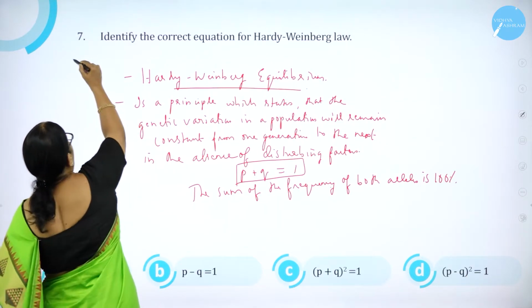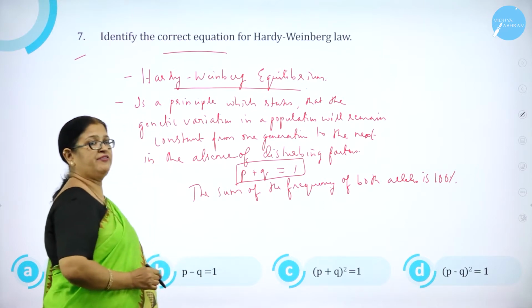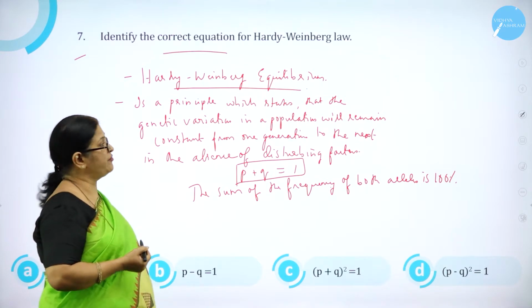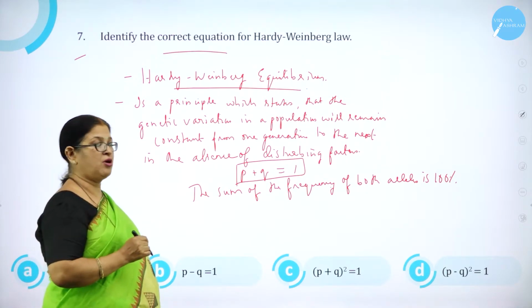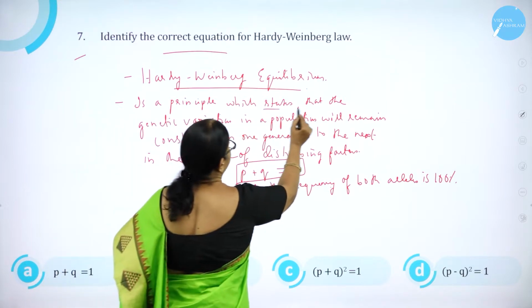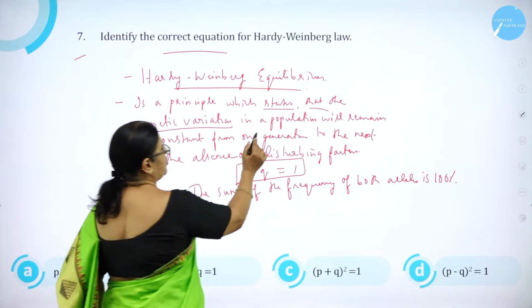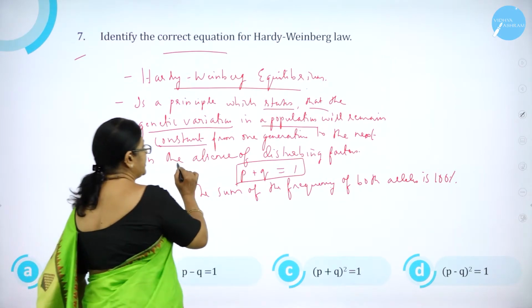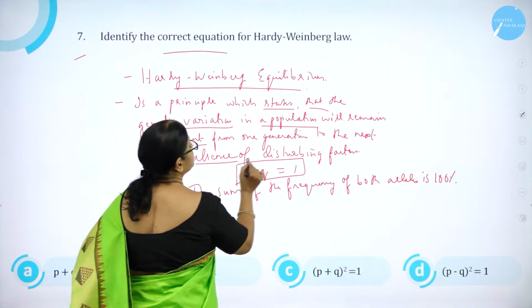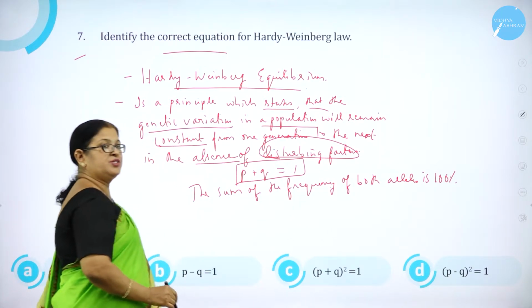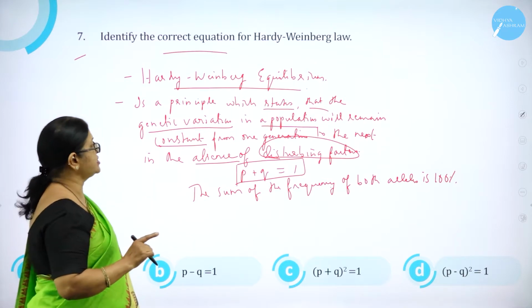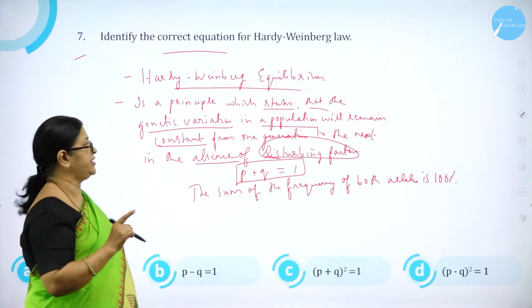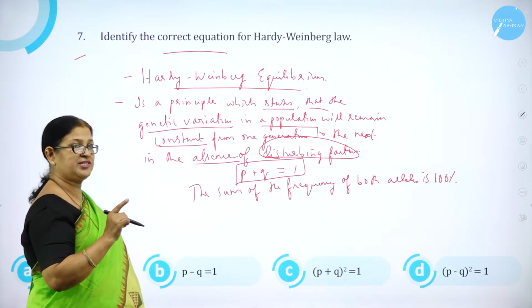Question number 7. Identify the correct equation of Hardy-Weinberg law. So Hardy-Weinberg, we also call it the Hardy-Weinberg equilibrium. What does this Hardy-Weinberg law or equilibrium state? This principle states that the genetic variation in a population will remain constant from one generation to the next generation in the absence of disturbing factors. So it will remain constant until and unless it is disturbed by any disturbing factors.